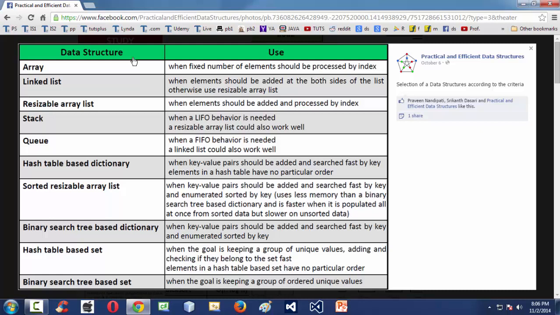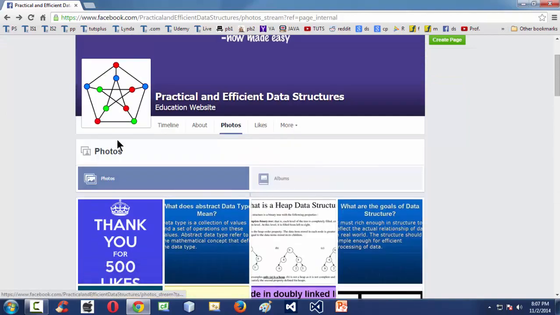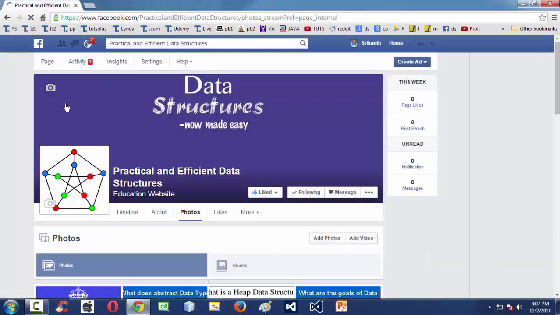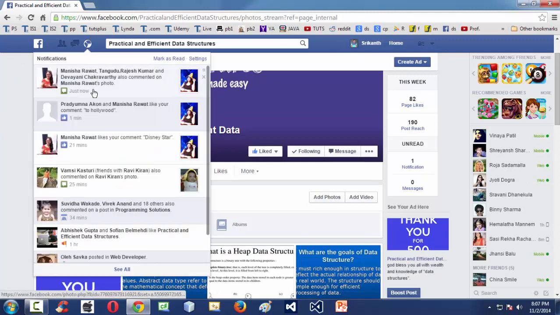In the same way, when you don't know the size of your list, you prefer to use linked lists, because in the concept of linked lists the memory is allocated dynamically. If I keep on talking on this subject, it would take a whole lot of time. If you log in to this Facebook page with my credentials, since I have liked the page already, I have already got 2 notifications here.